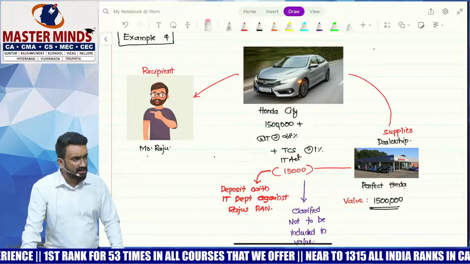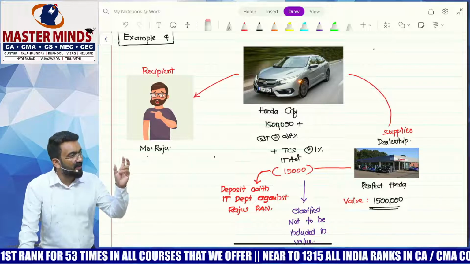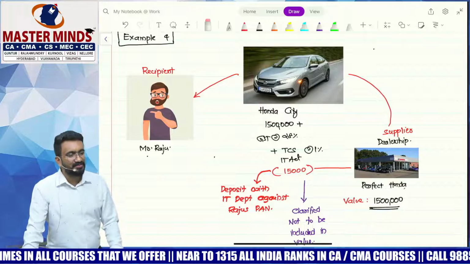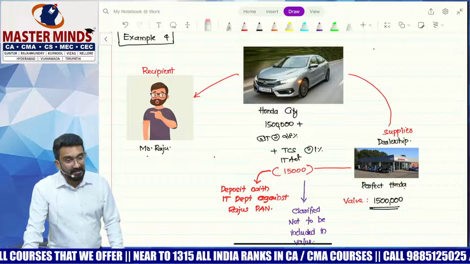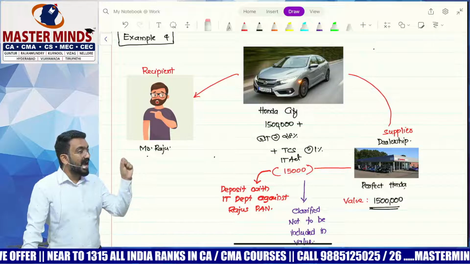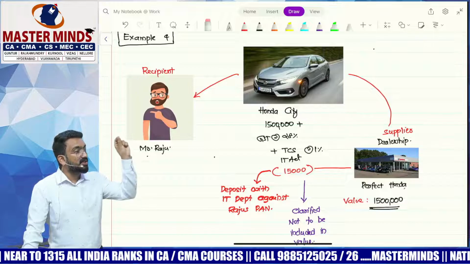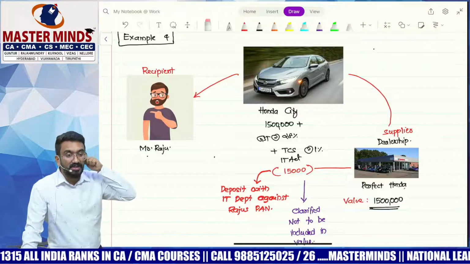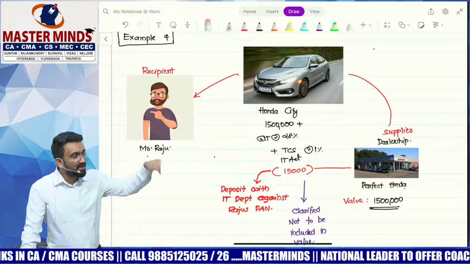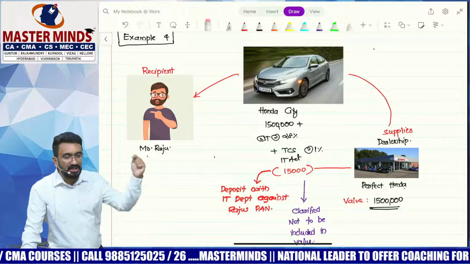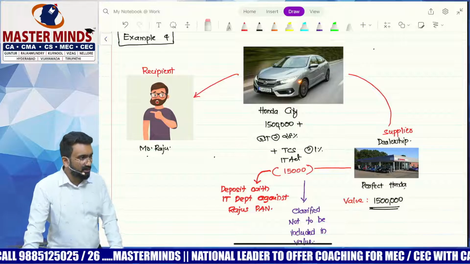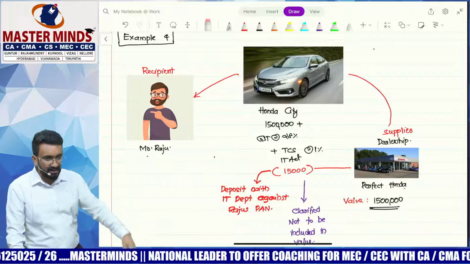This TCS has no connection with the product. It's just the high value that the income tax department is interested in. Is it the car that the income tax department is interested in? No, it's not a tax on the car. But if they had some other taxes on the car, then that will be added. You guys understanding? So they said it does not have the characteristics of the taxes mentioned above. The taxes mentioned above are taxes on the supply. The earlier example of entertainment tax is a tax on the supply. Tobacco's excise duty is a tax on the supply. Municipal taxes are a tax on renting the property. But it has no connection with the product that you are actually selling.